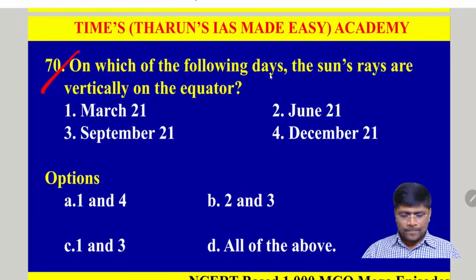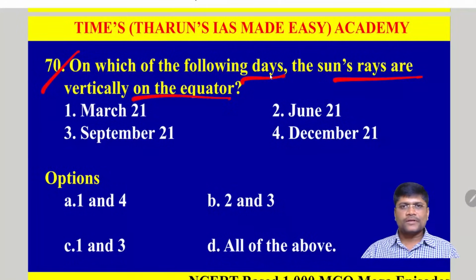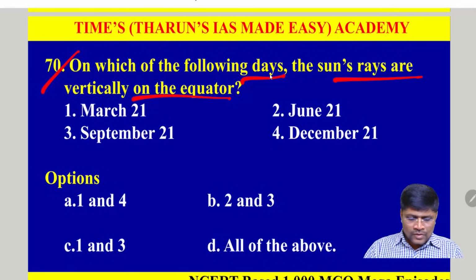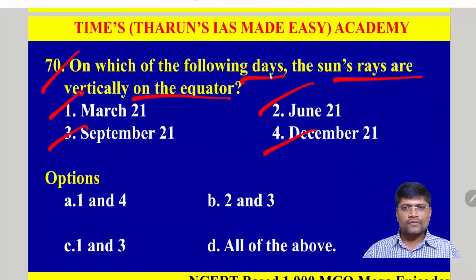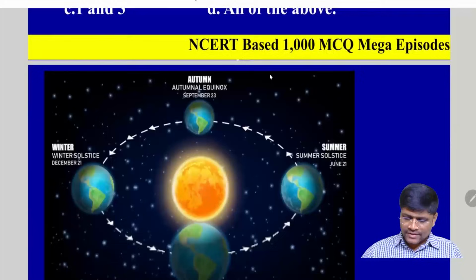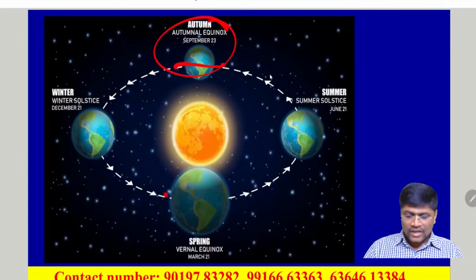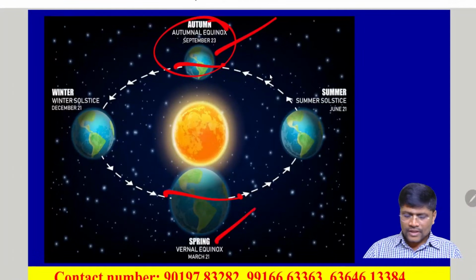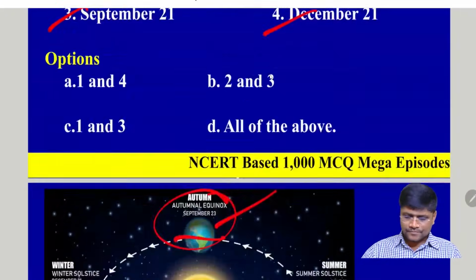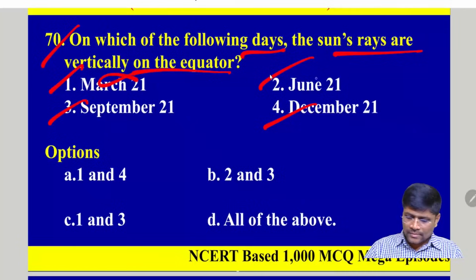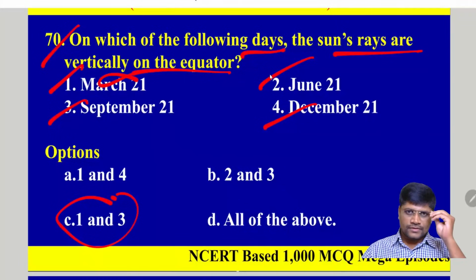Question number 17. On which of the following days do the sun rays fall vertically on the equator? Again, repetition of the previous concept, equinoxes. So March 21st, June 21st, September 21st and December 21st. Okay, so let's see the explanation. See, this is called the equinox, where the sun rays fall vertically on the equator. So it is September 21st and March 21st. So option C, 1 and 3, which are called the equinox days.